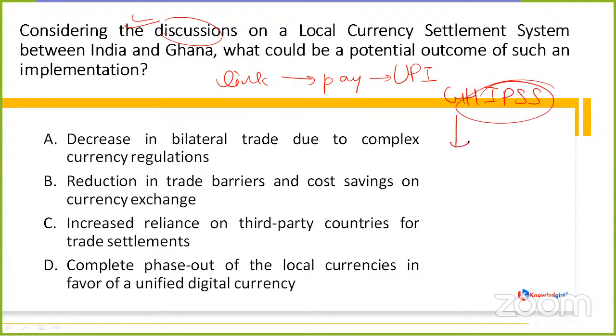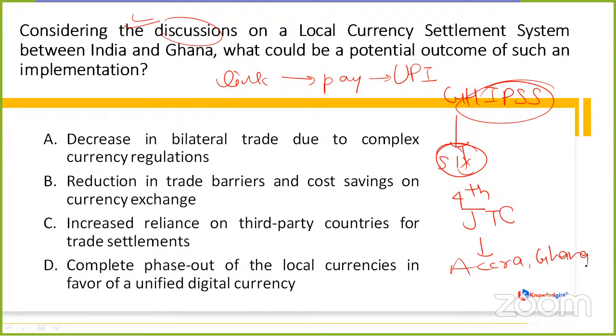Second is the time frame: the two countries agreed to operationalize this link within the upcoming 6 months. And where did this meeting take place? This whole decision was made during the fourth session of the India-Ghana Joint Trade Committee, JTC, in Accra, Ghana. Clear?